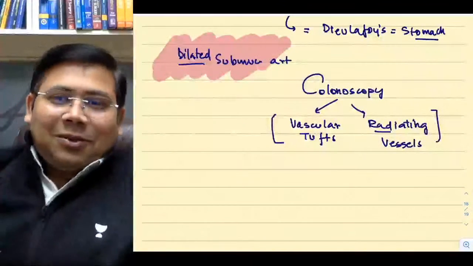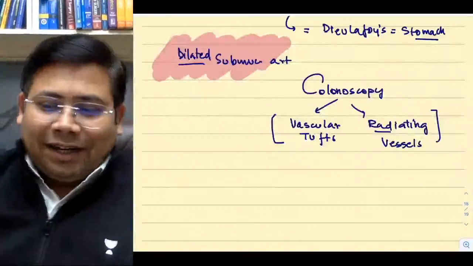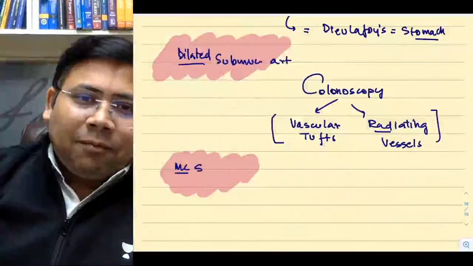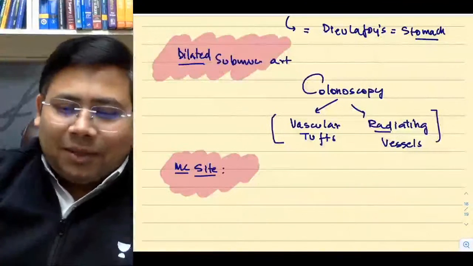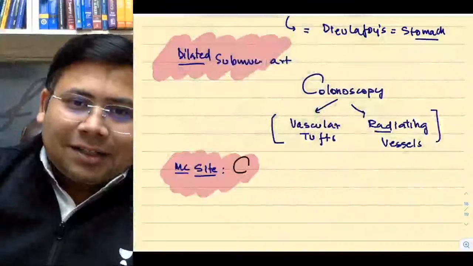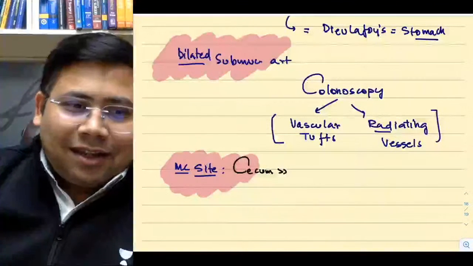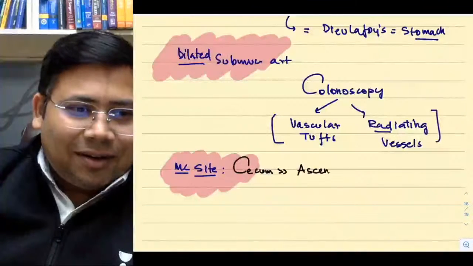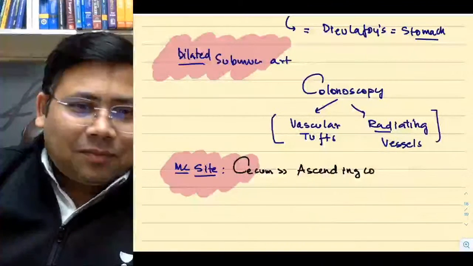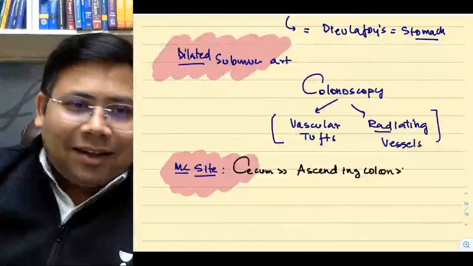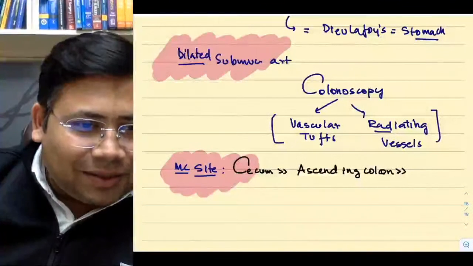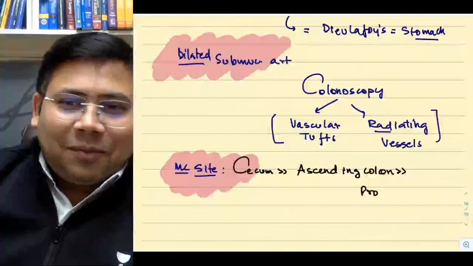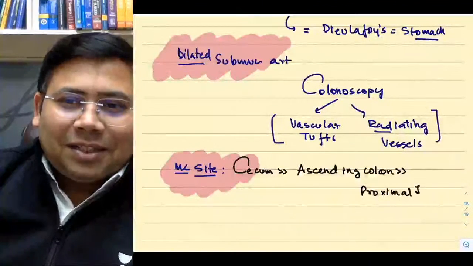So colonoscopy shows vascular tufts and radiating vessel. What else do you get to see? Remember the most common site. It is the cecum and ascending colon, greater than the proximal jejunum.